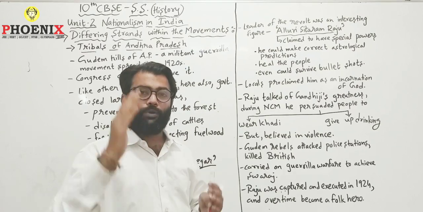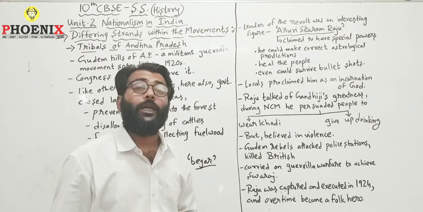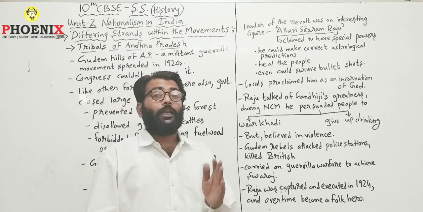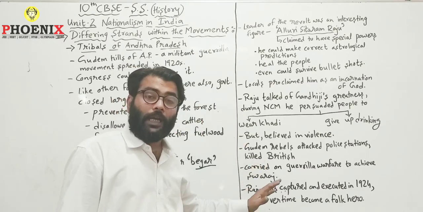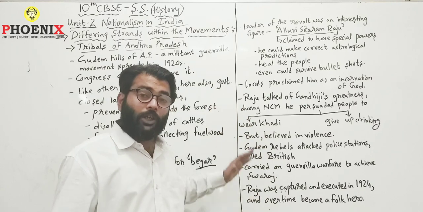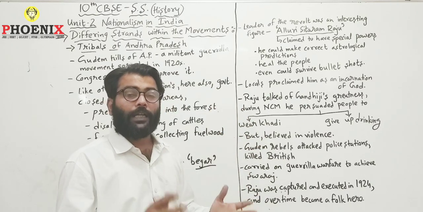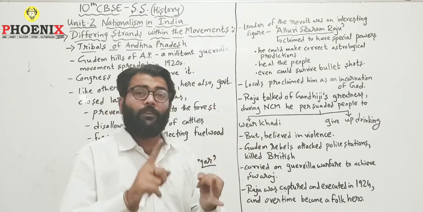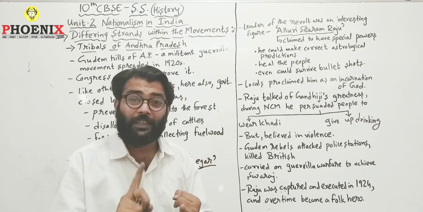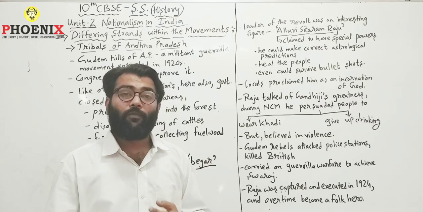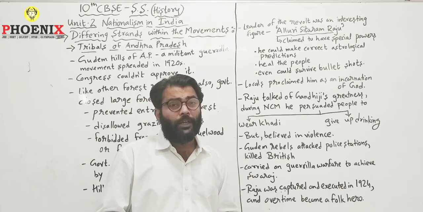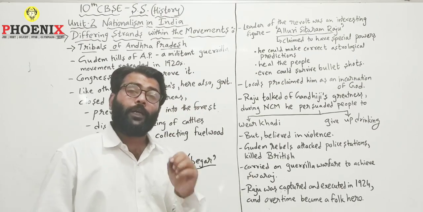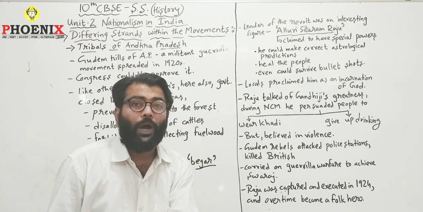So if they used force, then only freedom could be achieved, and that's why he never followed the path of non-violence. He rather adopted violence, and under his leadership, the tribals of Gudem Hills attacked the police stations. They even killed British officers, those who had harmed the tribals earlier, and they adopted the path of violence.